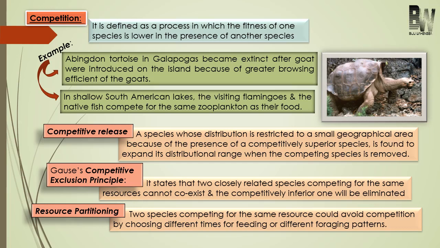Next come to the competitive exclusion principle, and this principle was proposed by Gause. This principle states that two closely related organisms, two closely related competing species for the same resource, cannot coexist together. Definitely the weaker one will be eliminated.